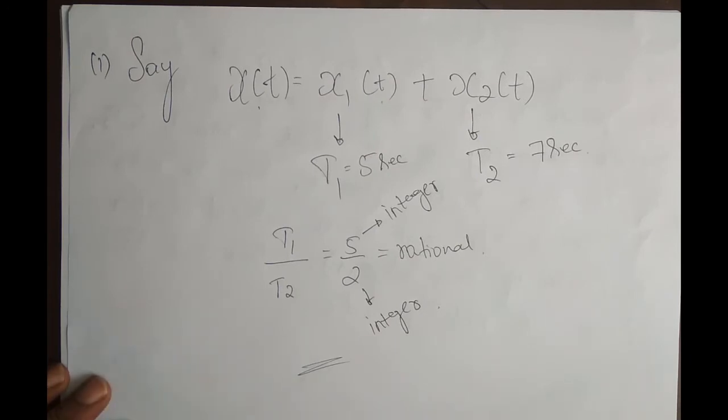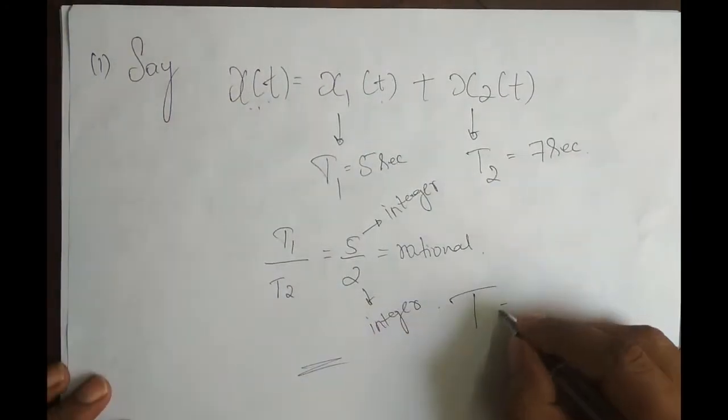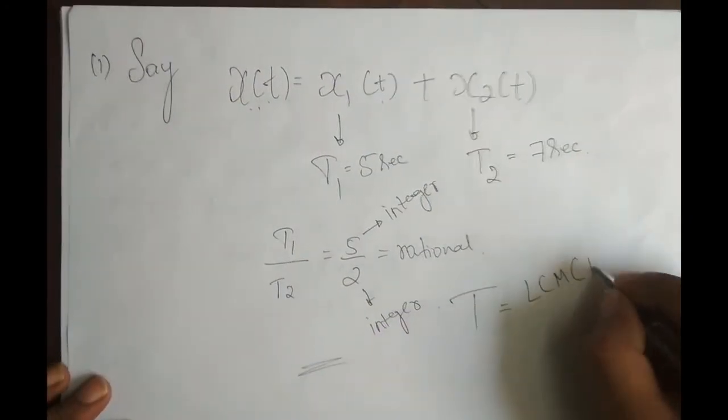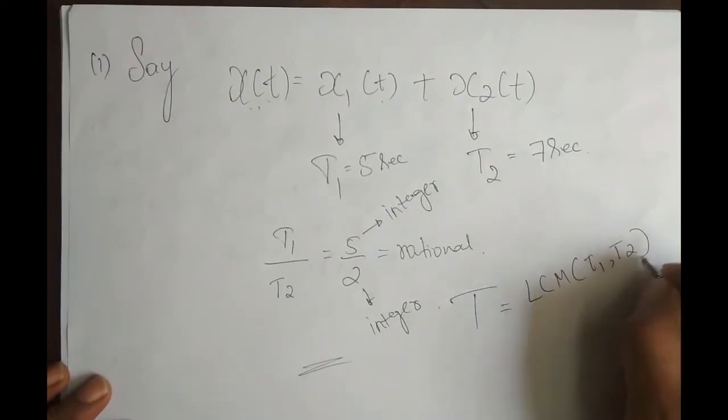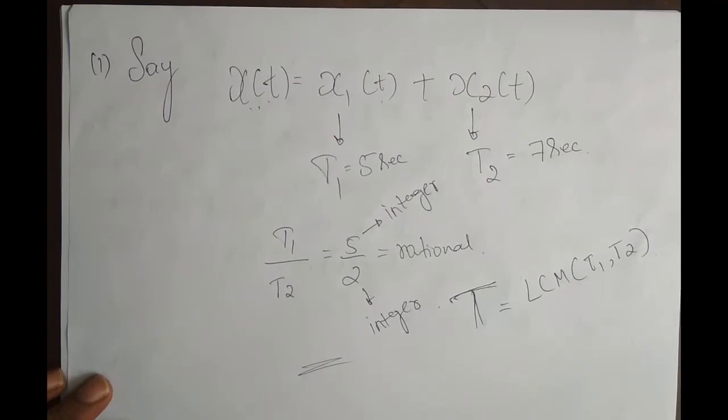Now the next question is, what is the fundamental period? How do I find the fundamental period? The fundamental period T of this signal x(t) is nothing but the LCM of T1 and T2. We just have to take the LCM of T1 and T2, and that will give me the fundamental period capital T.